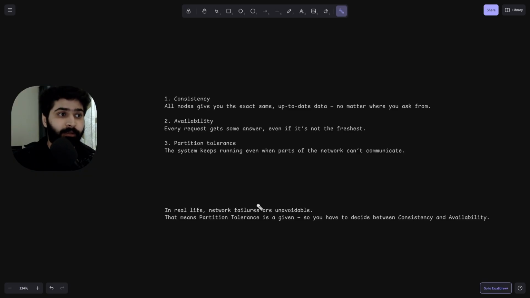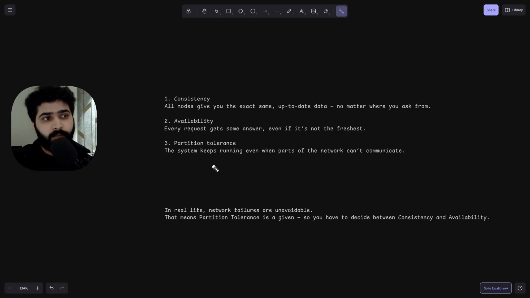That is your consistency. And if we talk about the availability, every request gets some answer or response, even if it is not the freshest. Freshest means suppose we are working in a distributed system where we have multiple nodes, and although one node has changed its state to some fresh or new data, there might be a chance it may take time to replicate the latest data to the other nodes, but it should be available to respond. I'll explain this with the help of an example next.